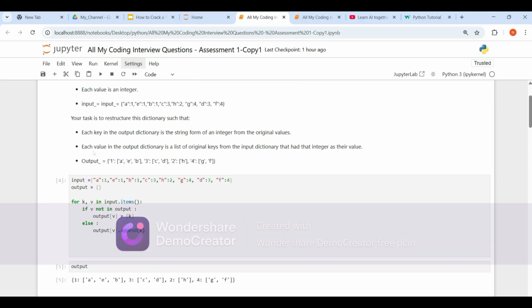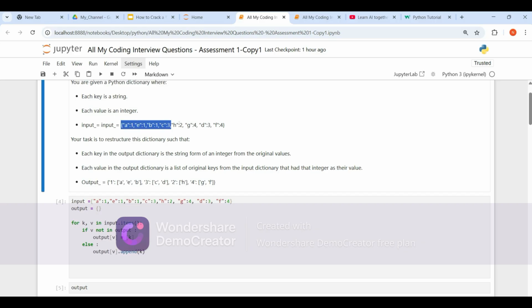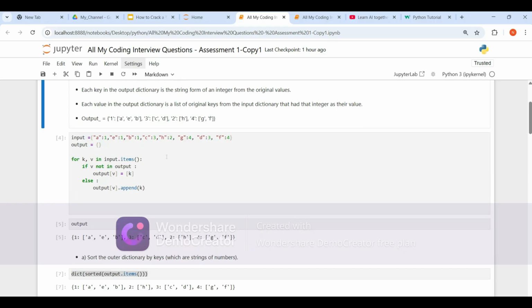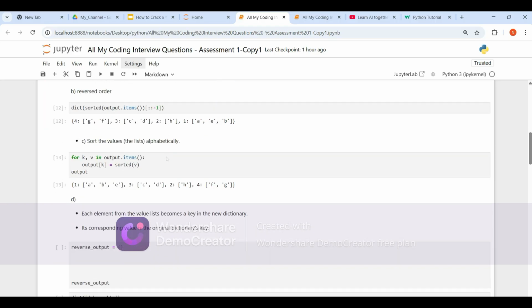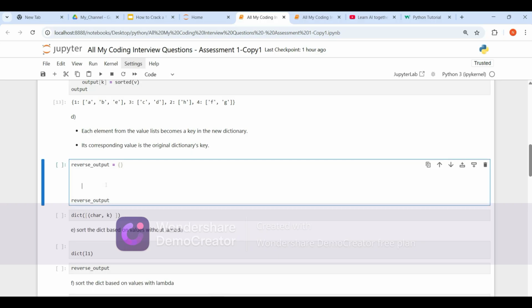Which format? This format. So you can pause the video, guys, in between and solve it yourself and try to compare your answer with my answer. You can solve it in multiple ways. I am solving it maybe using a for loop, you can solve it in some other way. It's up to you, guys. Okay, let's do that. Let's again use a for loop. For key comma value in output dot items.